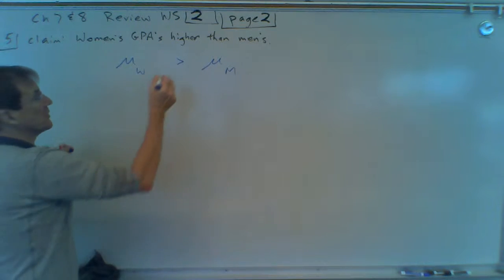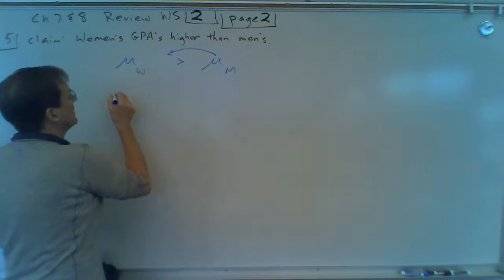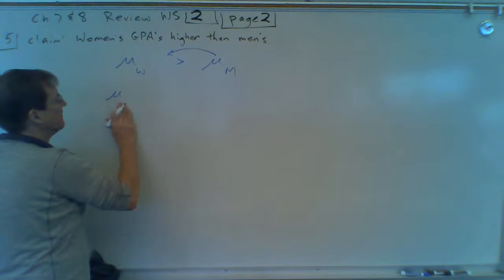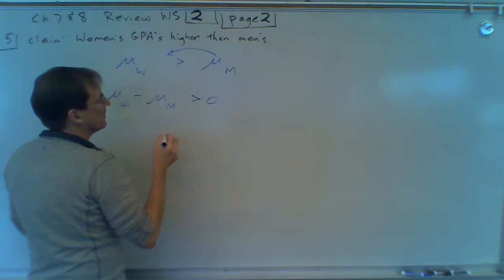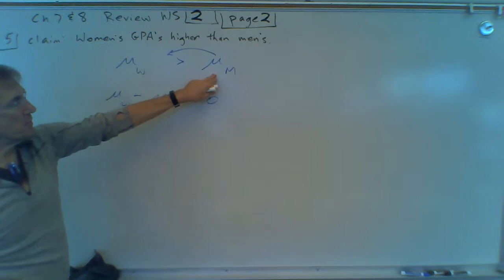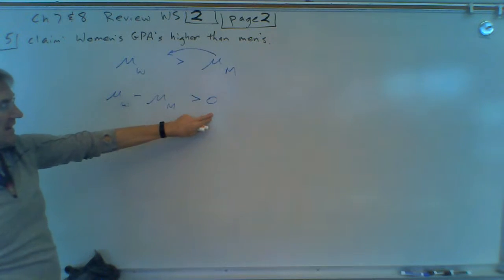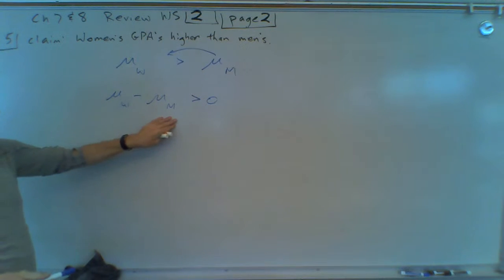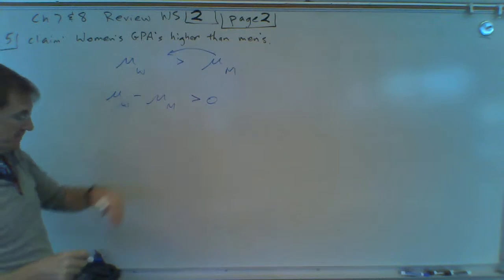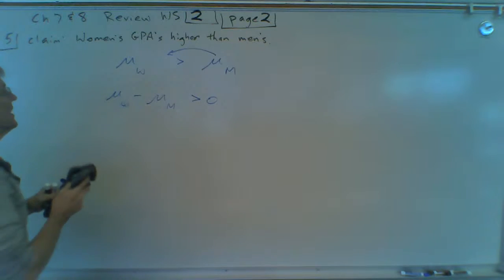Now, what we're going to do is bring this over to this side. So we're going to get the mu for women minus the mu for men is going to be greater than 0. If we subtract the mu for men from both sides, there's nothing left over here. And this is going to become the average for women minus the average for men is going to be greater than 0. So that's a claim right there.